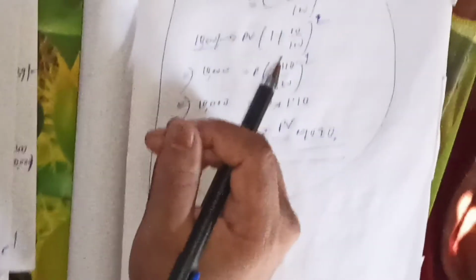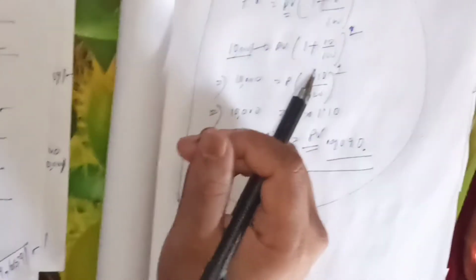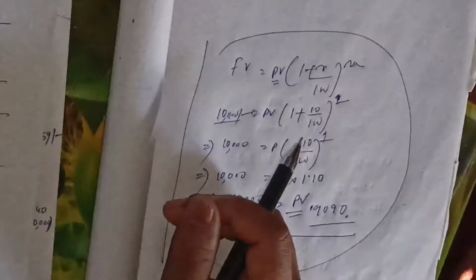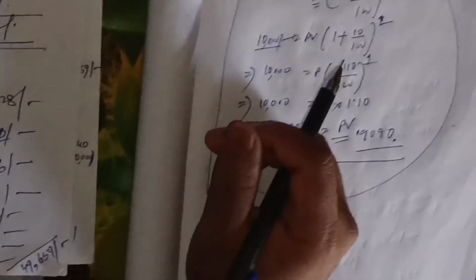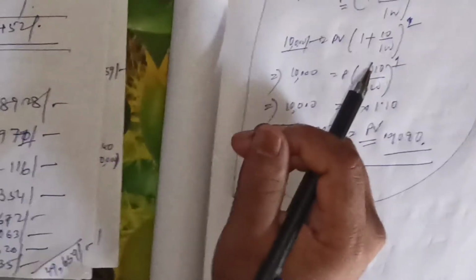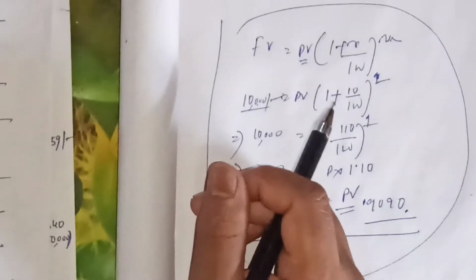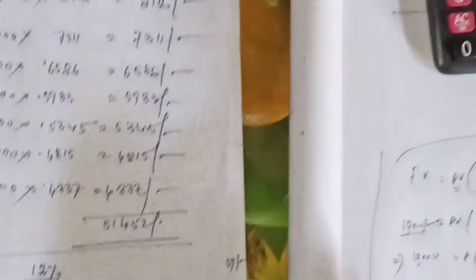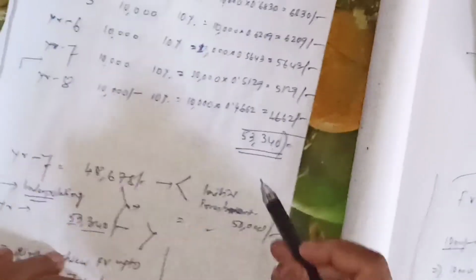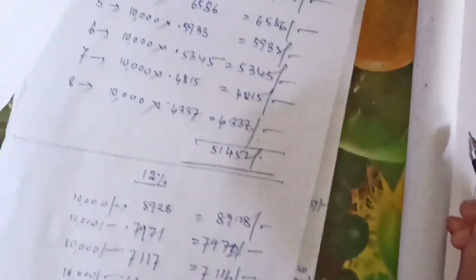That will be the minimum percentage we need to get from the project, so that our project will not be undesirable at the cost of our money. So we need to calculate by what percentage it is in excess of 50,000. Initially at 10% we got 53,340, and at 11% we got 51,452. Now we should try 12%.